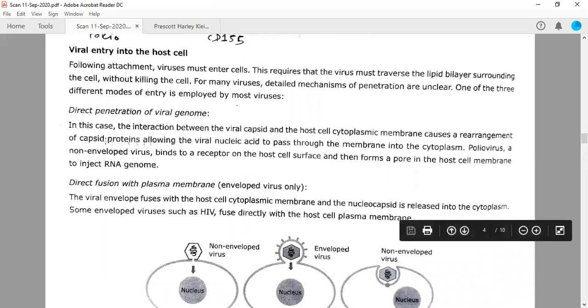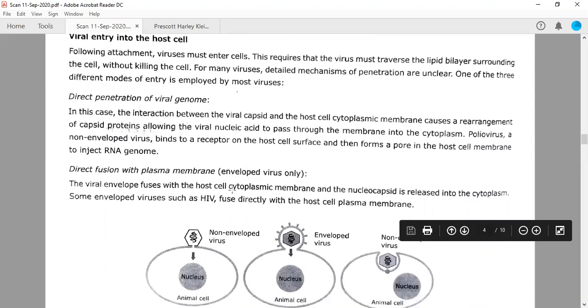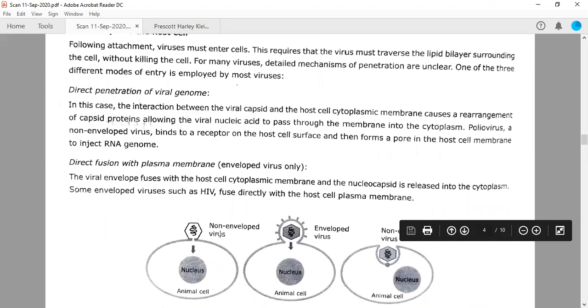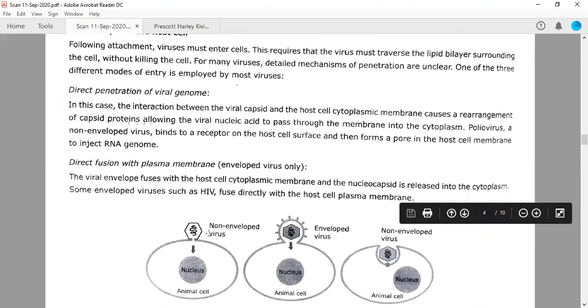It is shown here also that there will be adsorption. Fusion is seen only in enveloped viruses. So there are two kinds of viruses, enveloped and naked viruses. First is non-enveloped or naked viruses. There is no fusion. After binding to or adsorbing over the animal cell, it will release the genome into the animal cell or the cytoplasm.